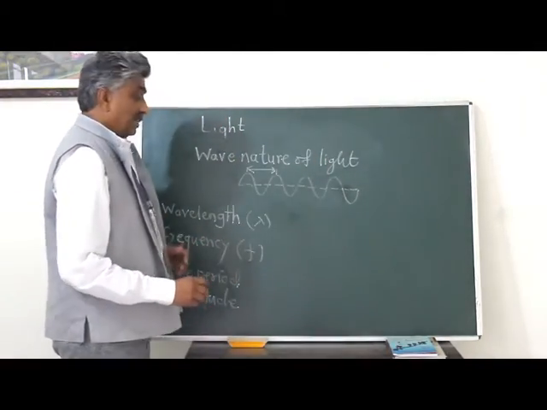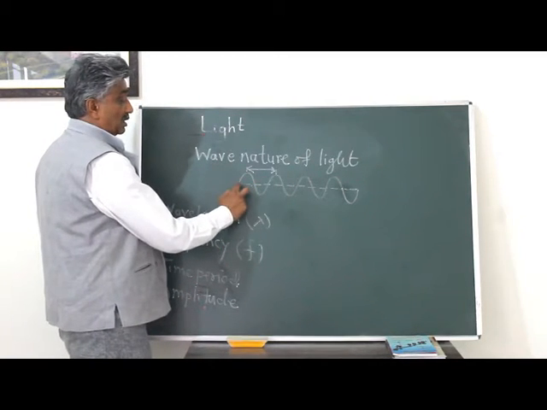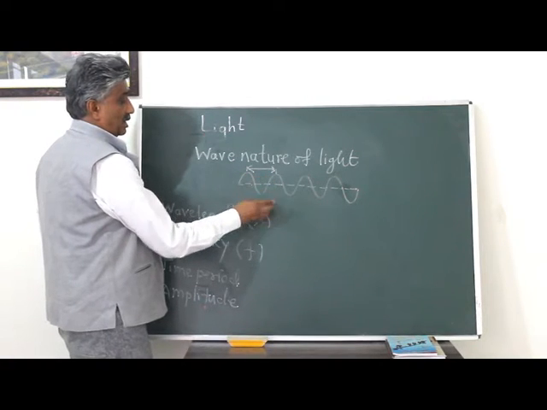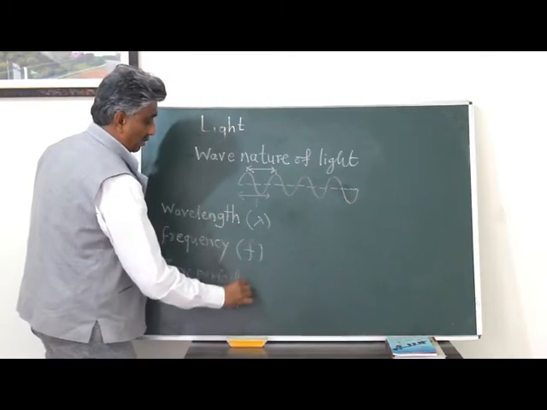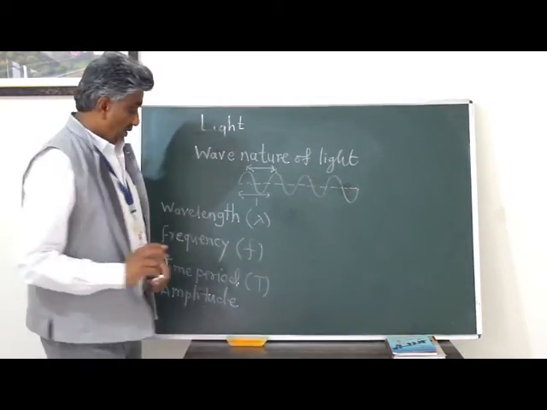Then what is time period? Time period is the time required to complete one wave. So when the wave starts, the time for one wave is called the time period and is denoted by the letter T.